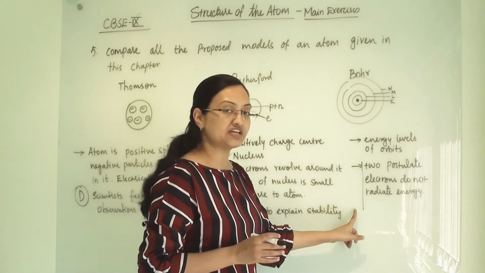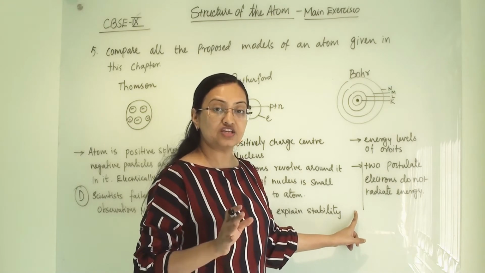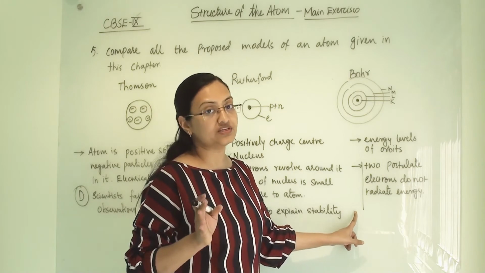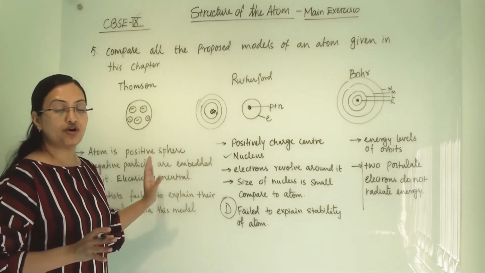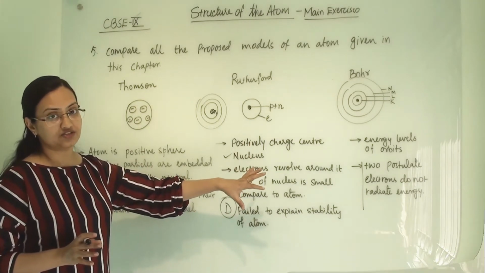He was the first scientist who said that electrons will not radiate energy even while revolving around the nucleus, and hence the atom is stable. So this is the complete comparison of the three models of an atom which we are studying in our chapter.